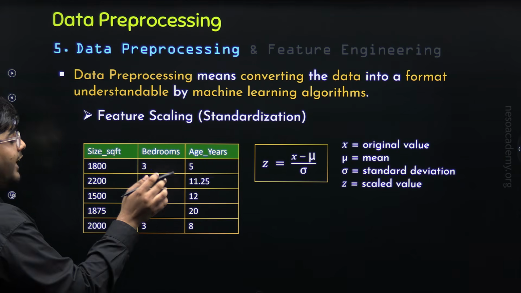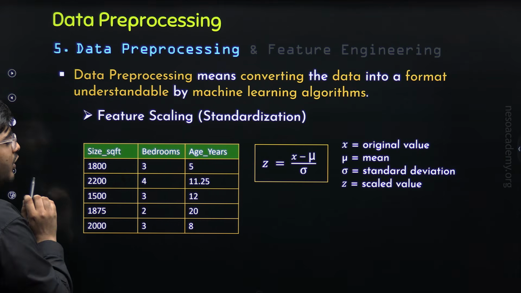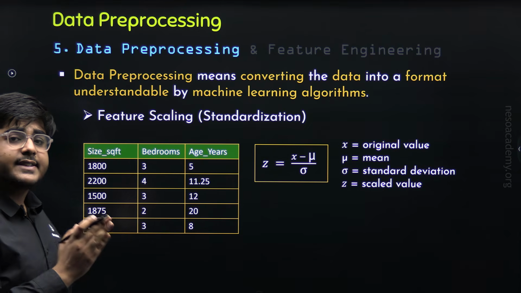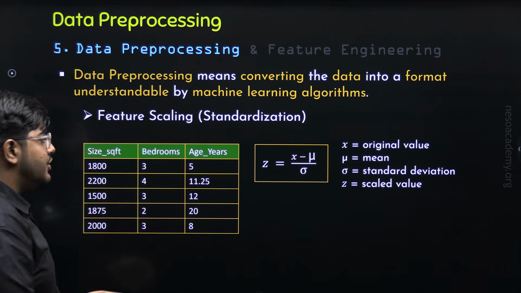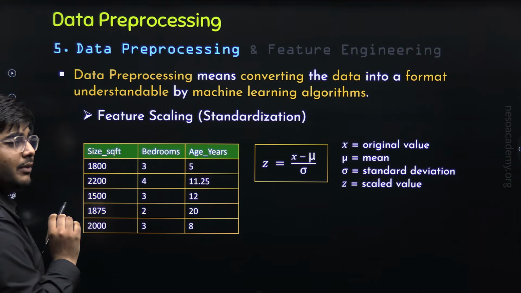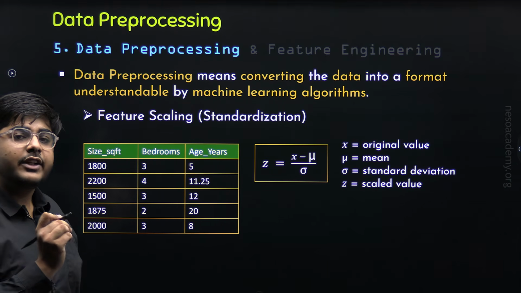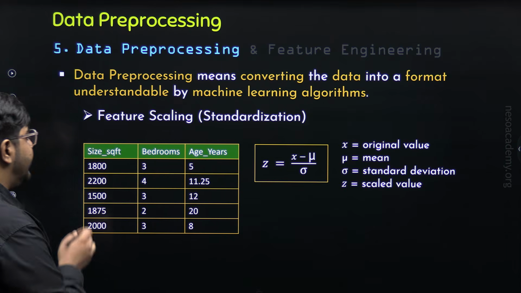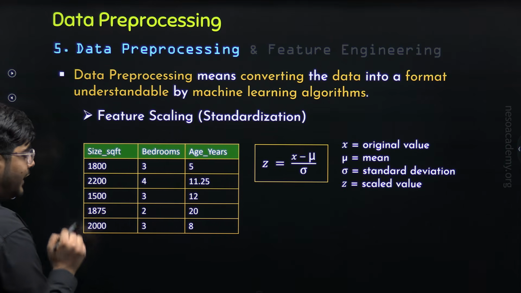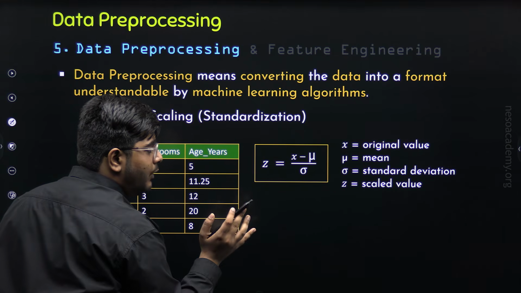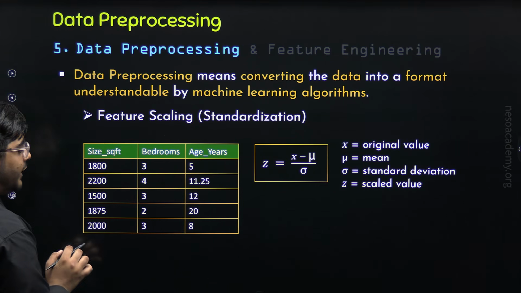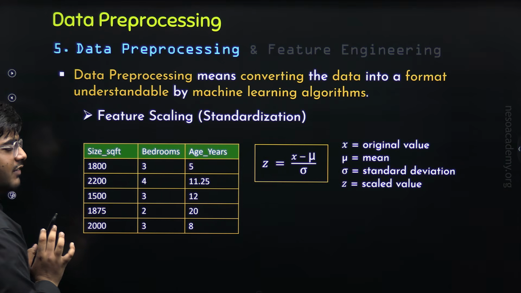The mean, or the value of mu, for the size SQFT column is 1875, and the value of sigma, that is standard deviation, for the size SQFT column is 231.30. Now we can take all these values one by one and put them in place of x to calculate the scaled values corresponding to these original values.